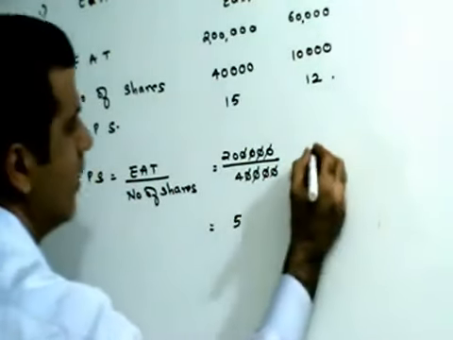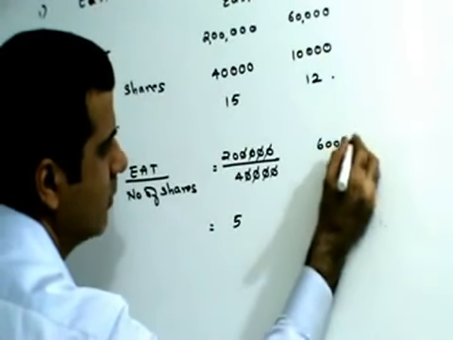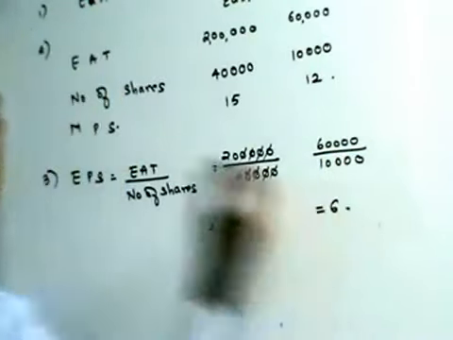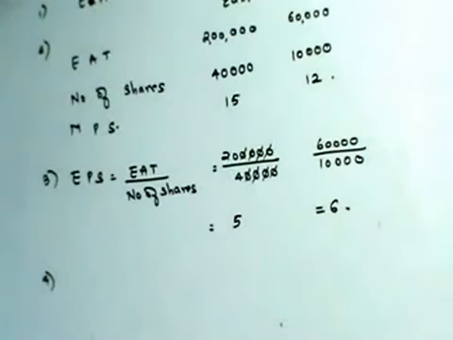Similarly here, for Frost Limited it is going to be 60,000 divided by 10,000. So this is going to be 6.